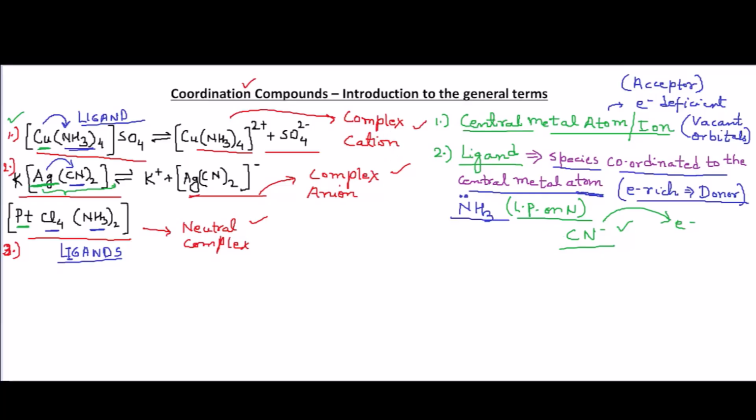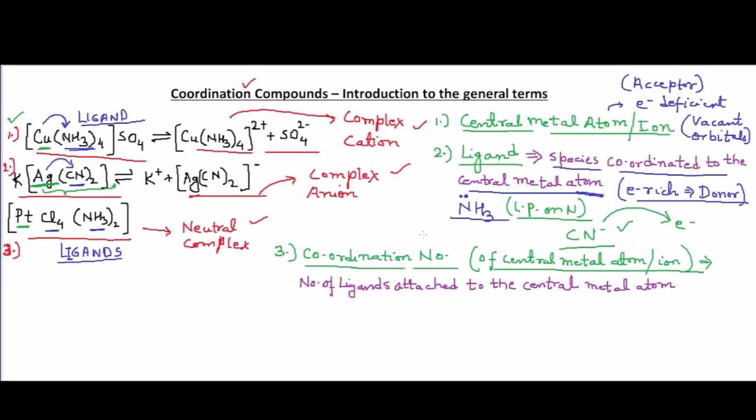The next part that we are going to discuss is the coordination number. We calculate the coordination number of the central metal atom. So what is a coordination number? The coordination number of a central metal atom or ion can be defined as the number of ligands attached directly to the central metal atom or ion. So what does this mean?